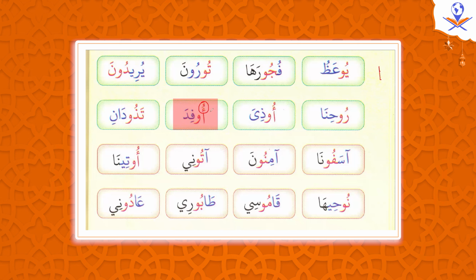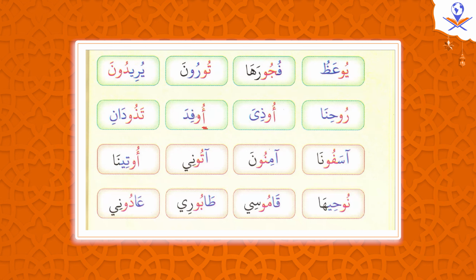What do we call this letter, the first letter? We call it hamza. This is called hamza, not alif. And this is alif, and this is alif. Alif without hamza is called alif. With hamza we call it hamza, not alif. You understand? So again, the first one is hamza, which is not a mad letter.